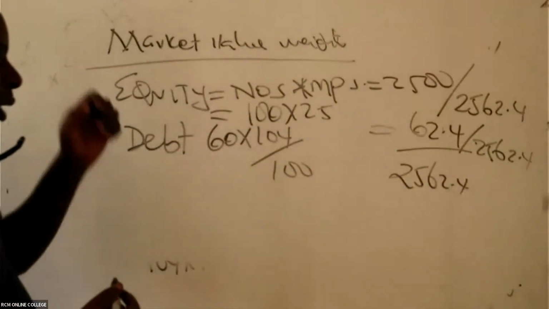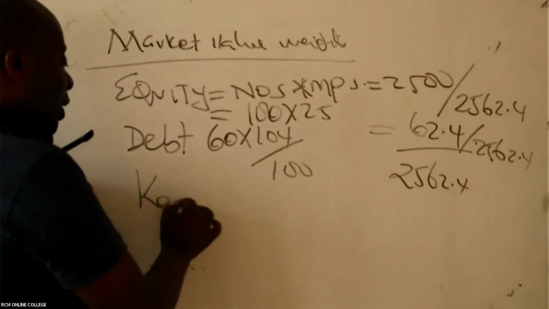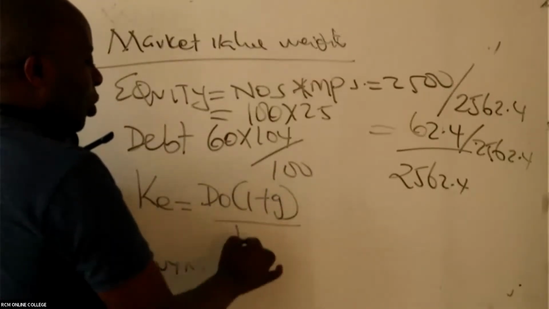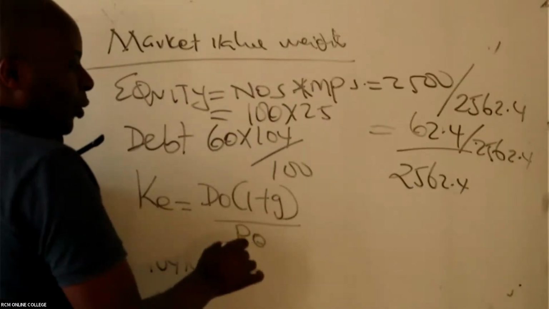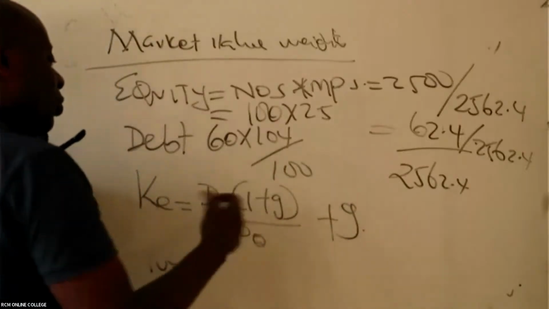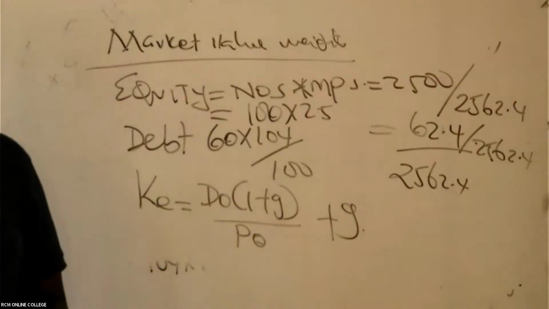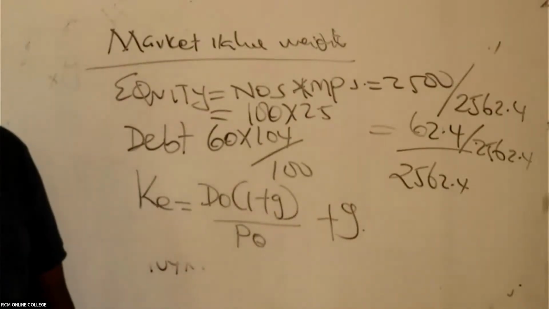Please don't forget how we got what we call the cost of equity. To get the cost of equity, we took D0 times 1 plus g, all over P0, the current market price per share, plus the growth rate. And most importantly, we are able to calculate the growth rate. So that is our WACC.